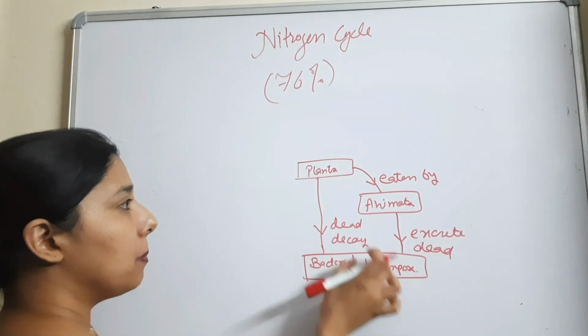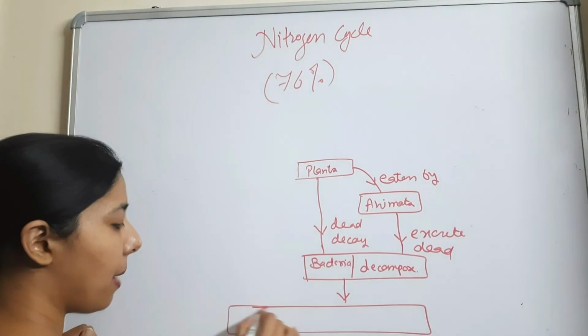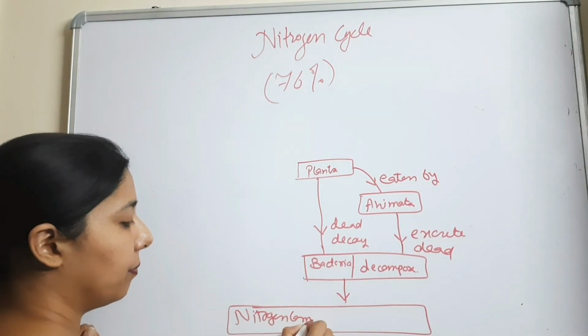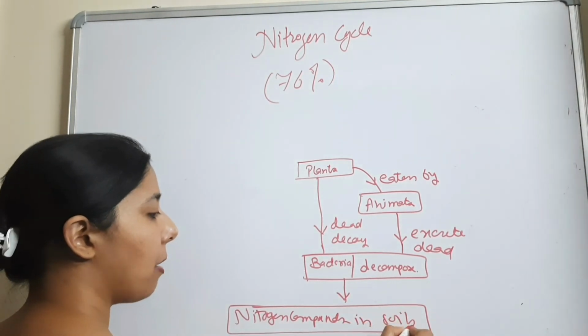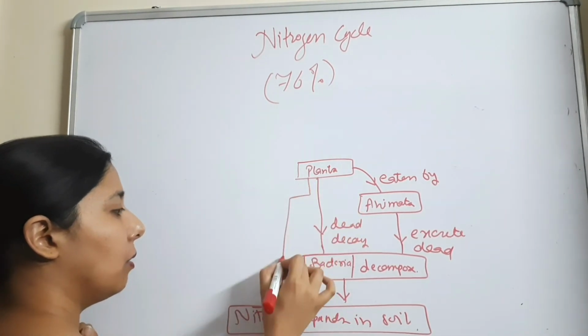These decomposed plants and animals will add nitrogen compounds to the soil. And these nitrogen compounds can ultimately be used by plants for their growth.